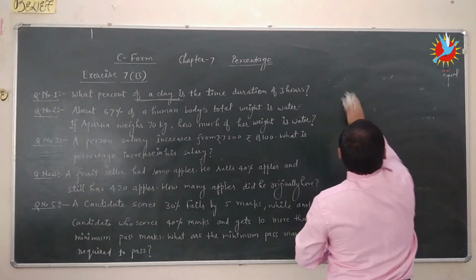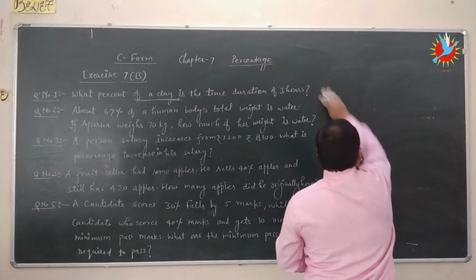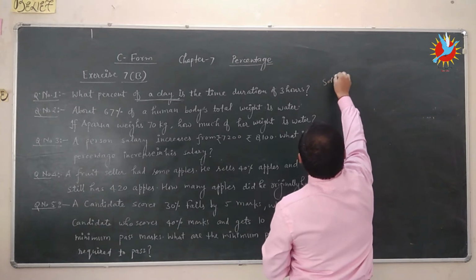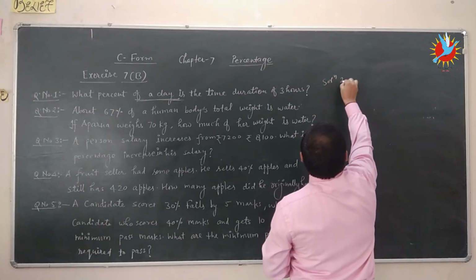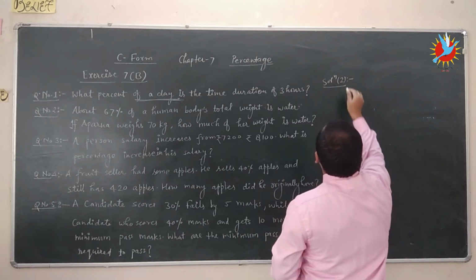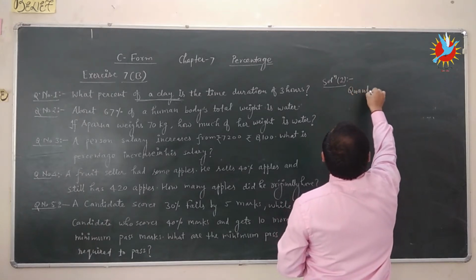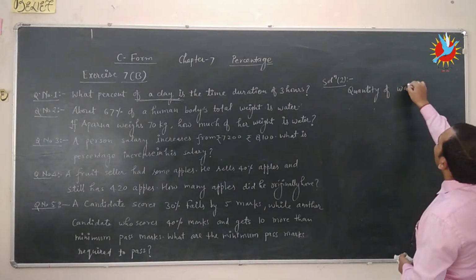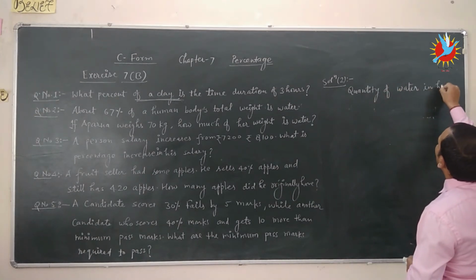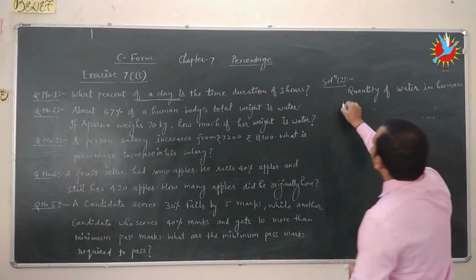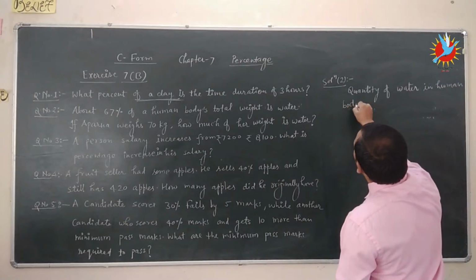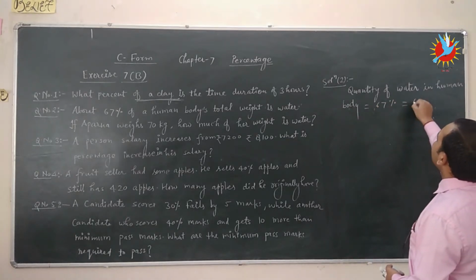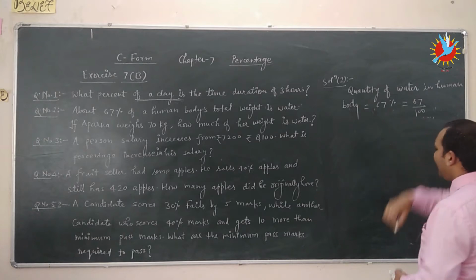We write here, in solution second, the quantity of water in the human body is equal to 67%. 67% means 67 out of 100.